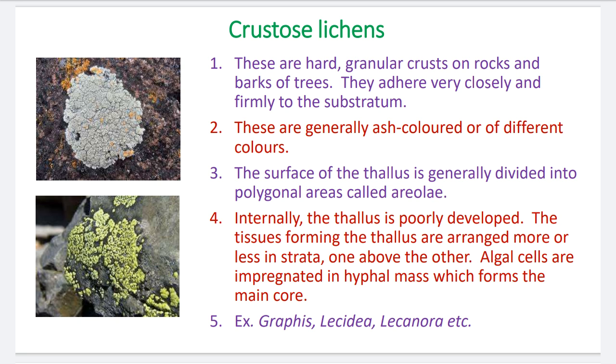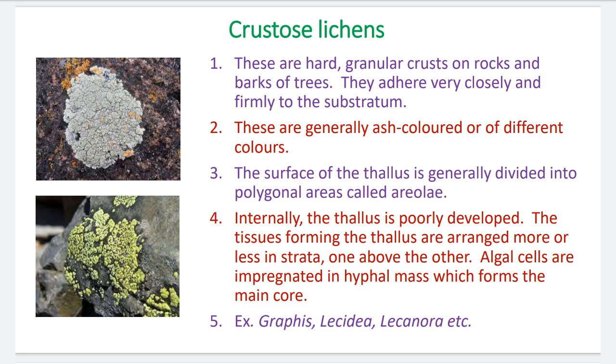Number 3, the surface of the thallus is generally divided into polygonal areas called areolae. These are the polygonal areas present on the upper side of the crustose lichens. Number 4, internally the thallus is poorly developed. The anatomy of the thallus cannot show any cellular details or differentiation, so it is poorly developed anatomically.